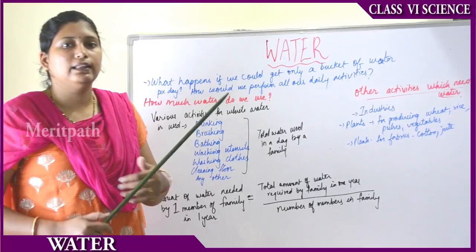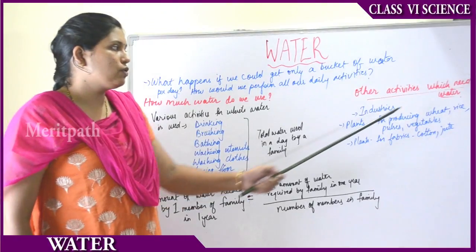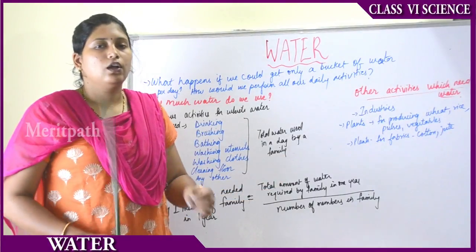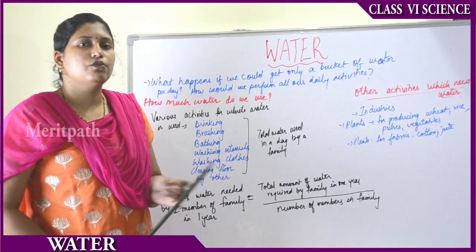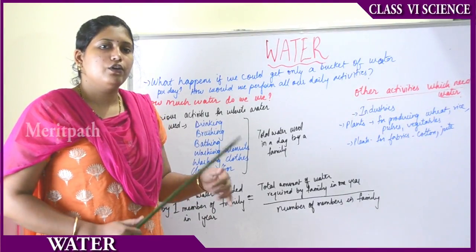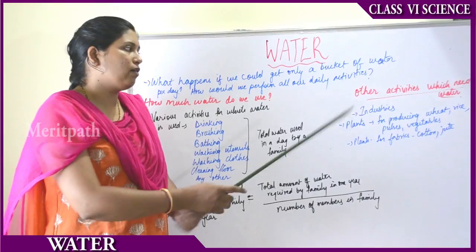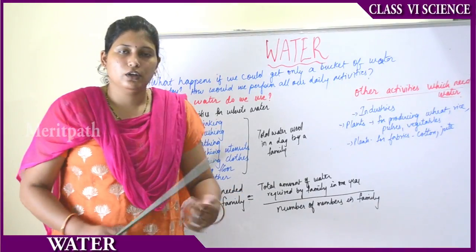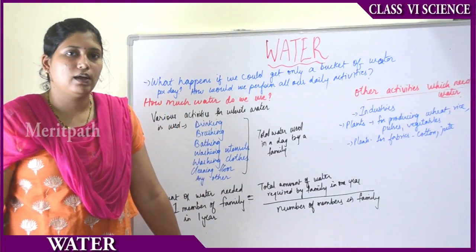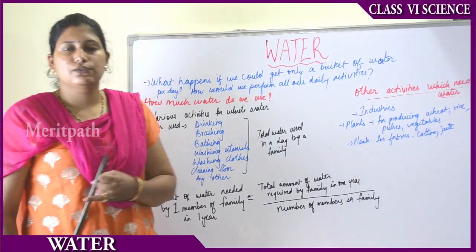Then what are all the other activities in which we use water? Industries. There are lots of industries around us. For production of industries, for different production processes, they require water. And then not only human beings, plants also require water. How? Plants provide us with the food.